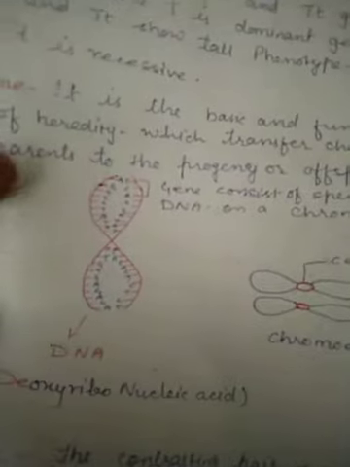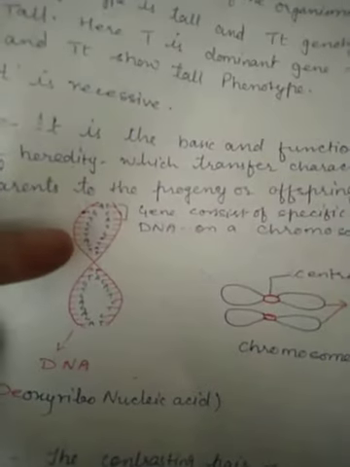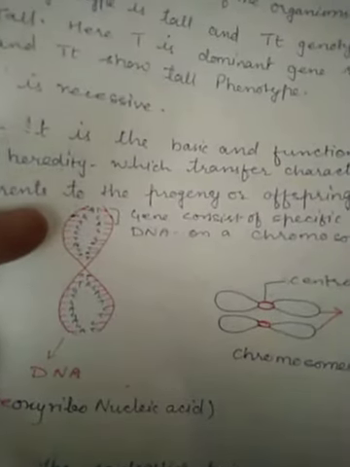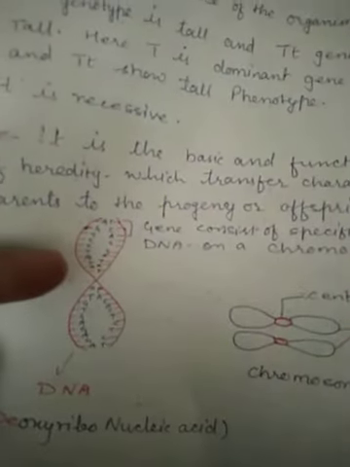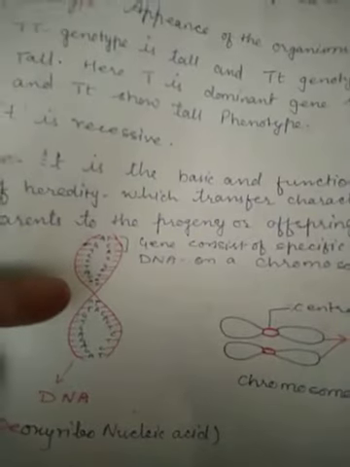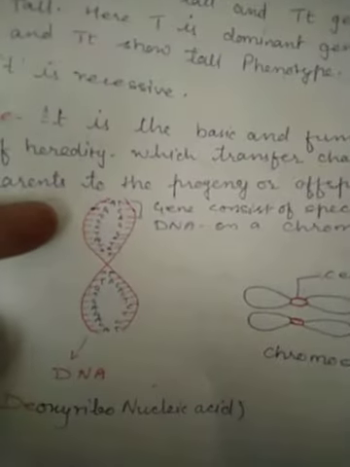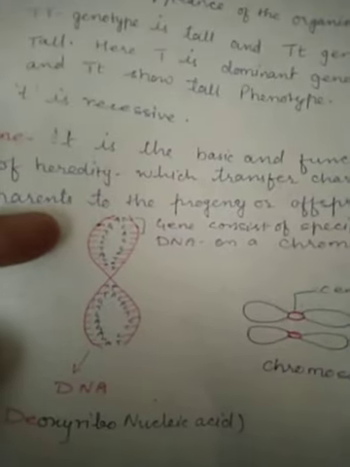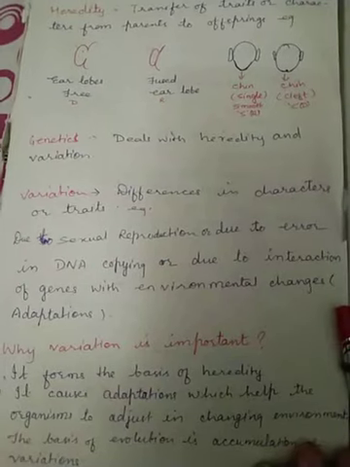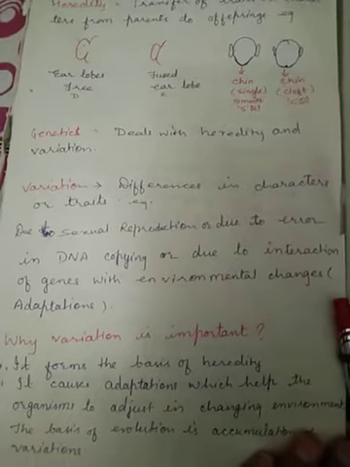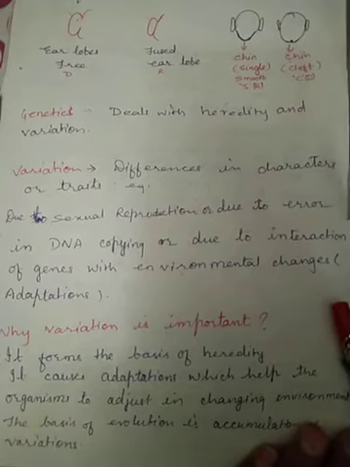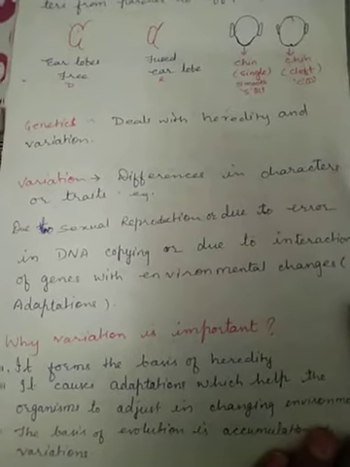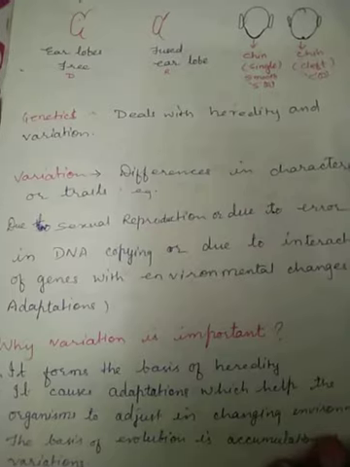Variation can also take place due to change in the genetic material. During the replication of the genetic material, DNA, a copy of the DNA is made, and during that an error can take place, a mutation can take place, and that also leads to variation. Dear children, variation also arises due to interaction of the genes with environmental changes, which leads to the adaptation of living organisms that helps them survive.